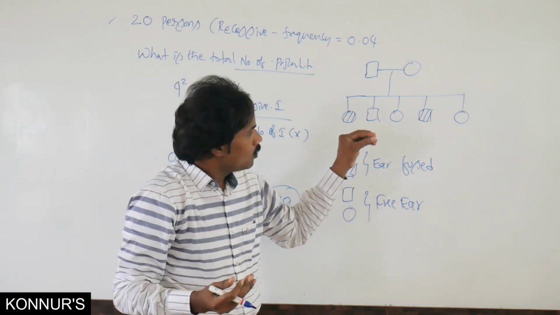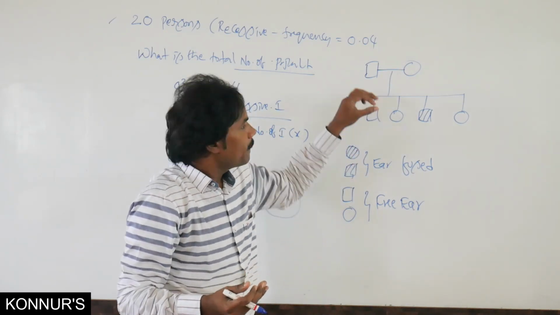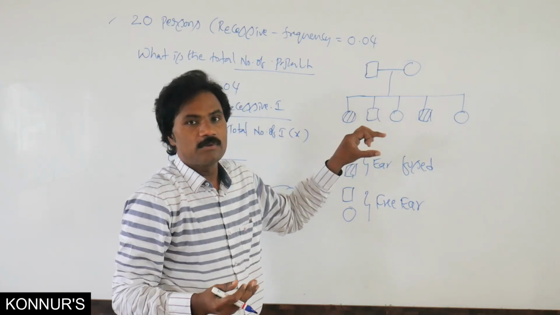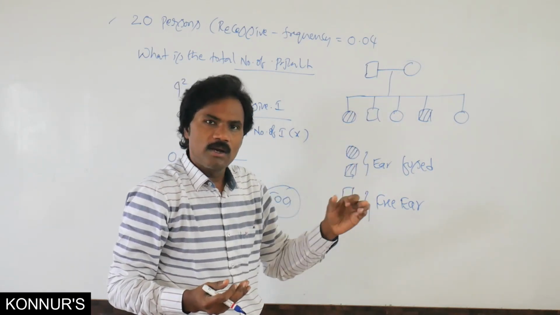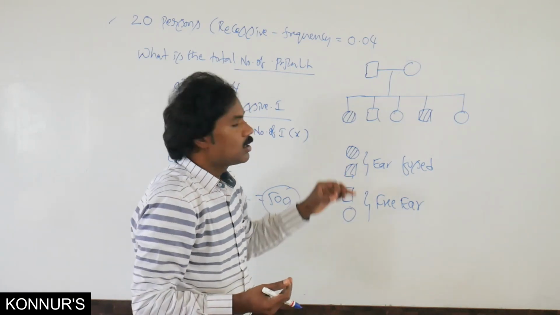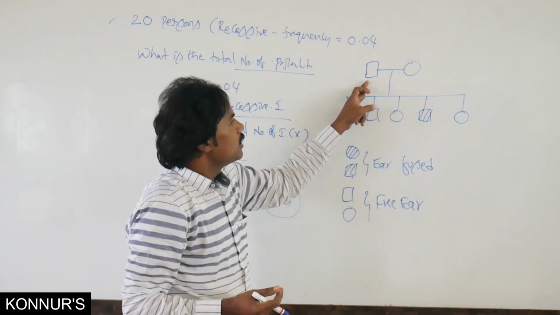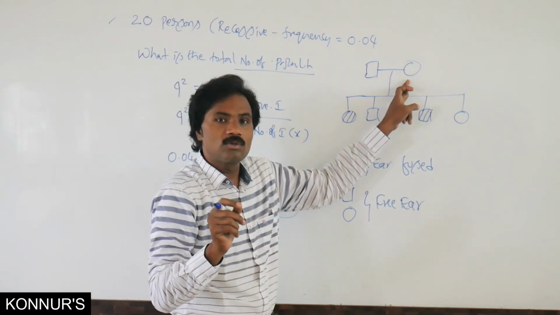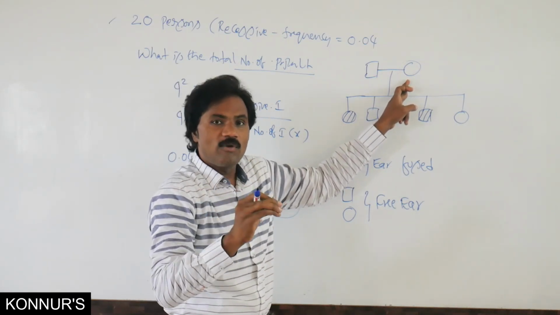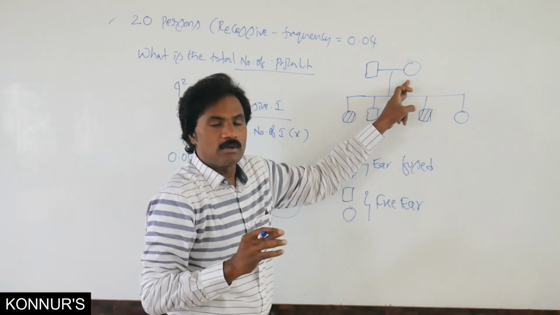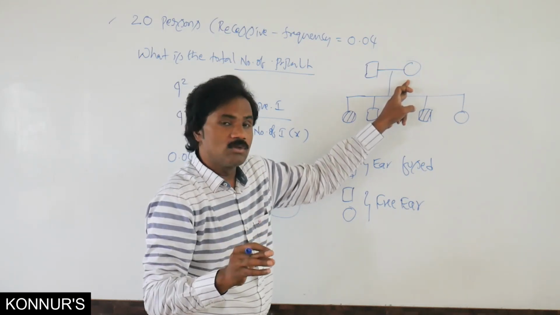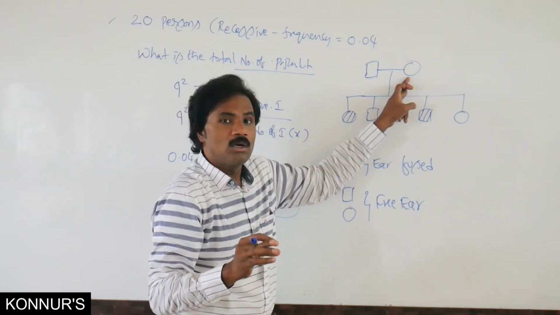Then what is my question? What is the probability of the parental genotypes, either homozygous or heterozygous? That you must write. Here, if it were dominant, the parents would also be dark, so one must avoid the dominant one. It must be recessive. If it were homozygous recessive, one of them would be dark, but both are free.